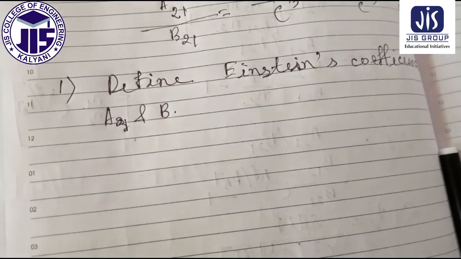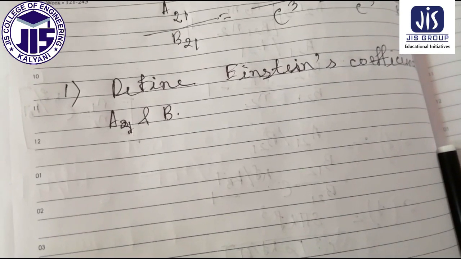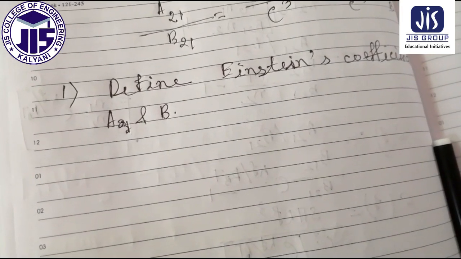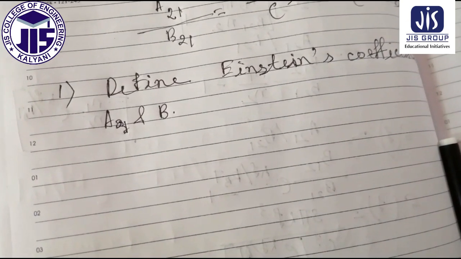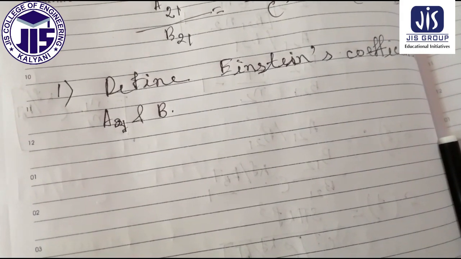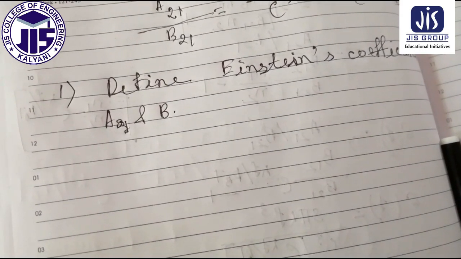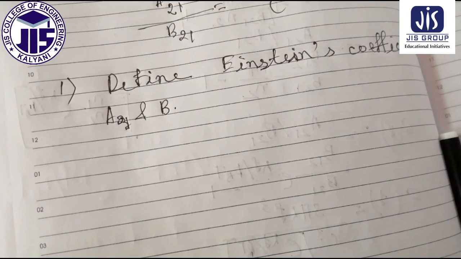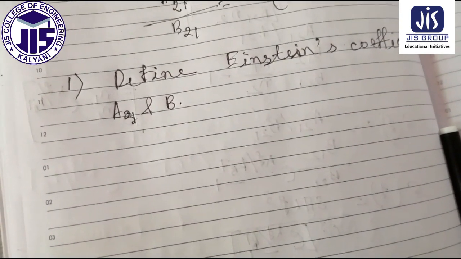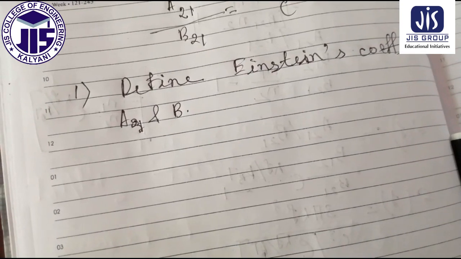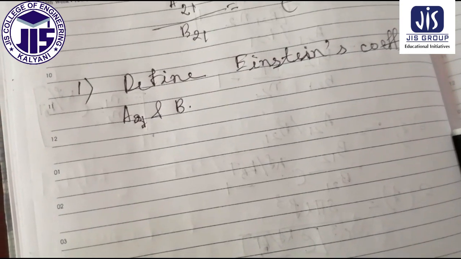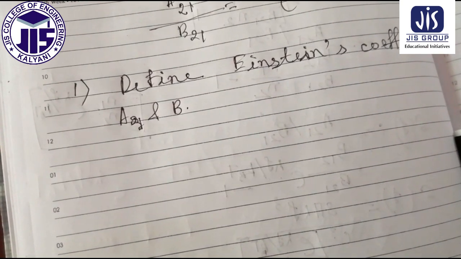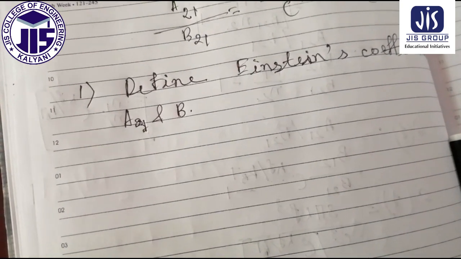Now there are two types. First B12 and B21, then you define it individually. What is A21? A21 signifies spontaneous emission. Next you can define B12. B12 is nothing but the absorption, it gives us the absorption. Then you can consider B21. B21 gives us the stimulated emission. So thus one by one you have to define it individually.